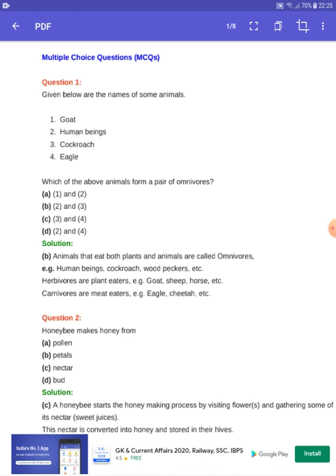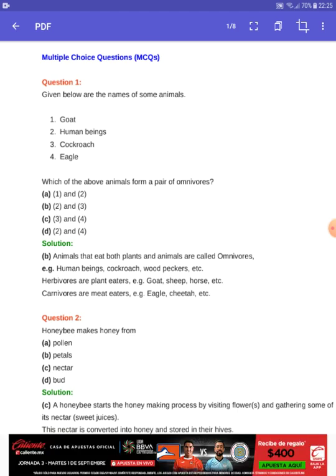So goat is herbivorous, human beings are omnivorous, eagles are also carnivorous, and cockroach are omnivorous. So the correct pair will be 2 and 3, that is option number B. Okay, so guys, don't be confused with eagle, because eagle is only carnivorous. Eagle cannot eat any herbs.